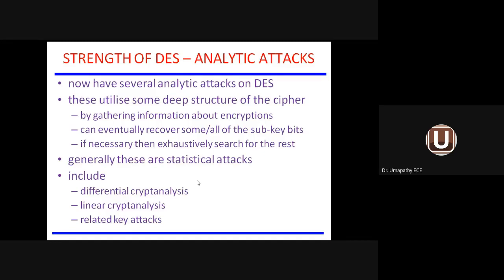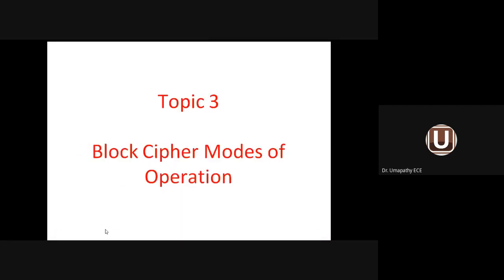Another strength relates to analytic attacks. Now we have several analytic attacks on the DES algorithm. They include differential cryptanalysis, linear cryptanalysis, and related key attack. These are the three attacks which are possible on the DES algorithm, and we have already seen them. Related key means whatever key they go for, whether a common key, a public key, or an asymmetric pair of keys. So these attacks are possible on the DES algorithm.